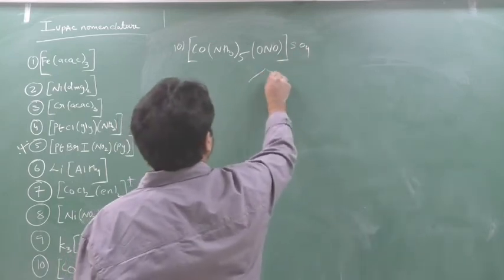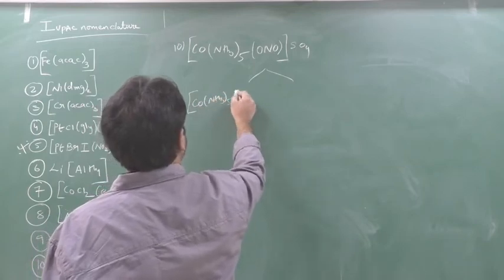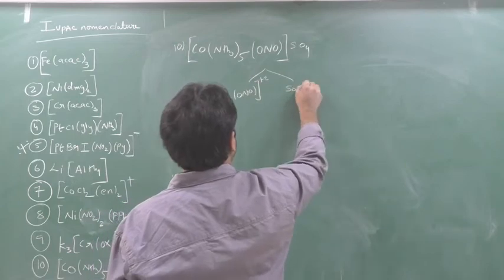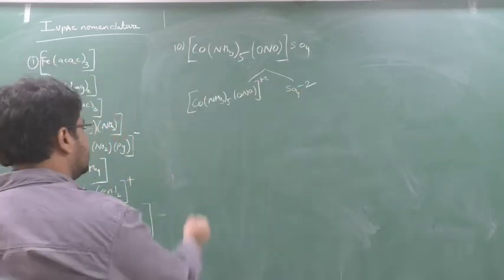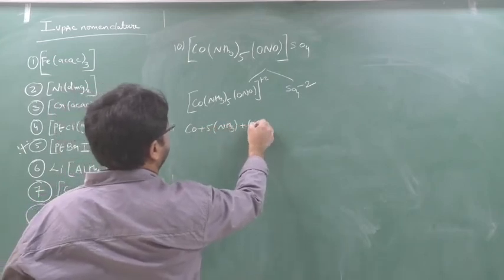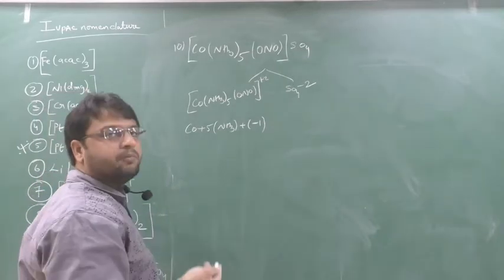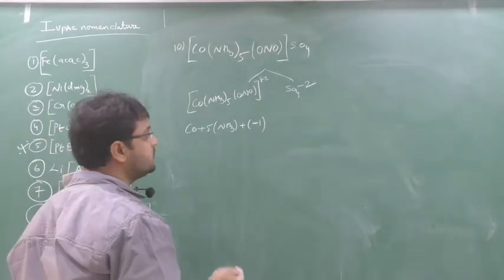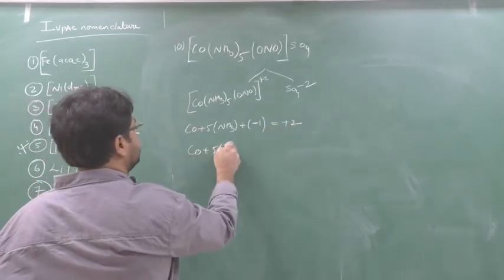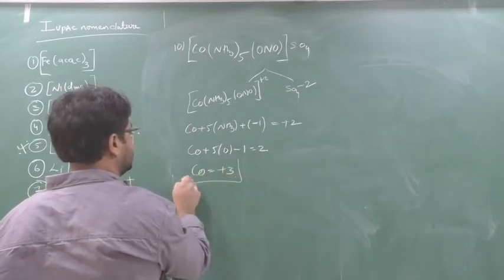Split it. We will get here [Co(NH3)5(ONO)] plus 2 and SO4 minus 2. Okay, Co plus 5 into NH3 (0) minus 1 for NO2. No, it is ONO, it is NO2 only, but ONO indicates bonding through O, but it is minus 1 only, equal to plus 2. So Co plus 5 into 0 minus 1 equal to 2, Co equal to plus 3.